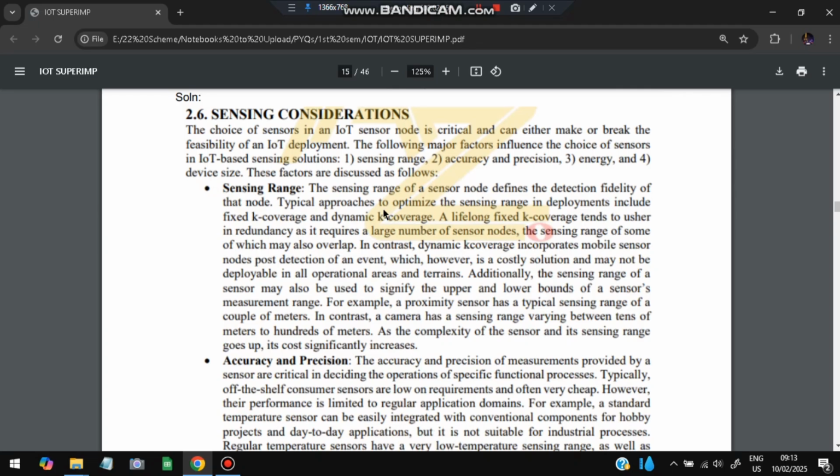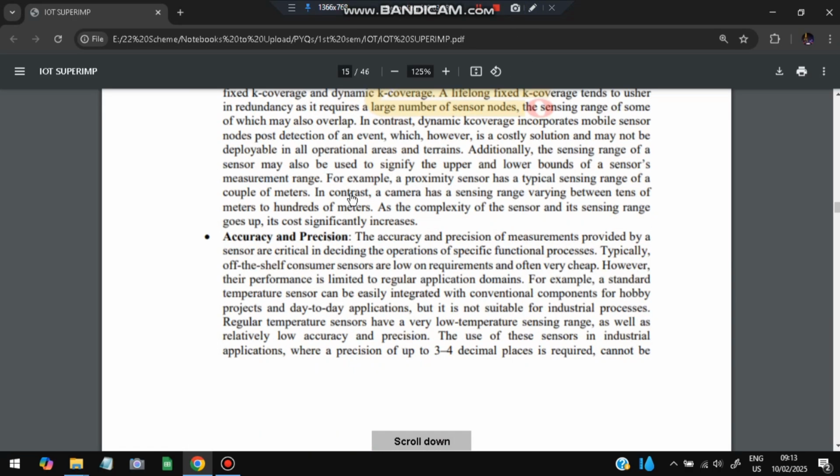The first factor which we'll be seeing is the sensing range. That sensor, how much it can sense, whether a large area it can sense or a small area. Based on our requirement, it will be chosen. For example, a camera has a sensing range between tens of meters to hundreds of meters. Based on the complexity, the cost will increase and you can get a better camera which covers more range. So it all depends on the need and what is the availability.